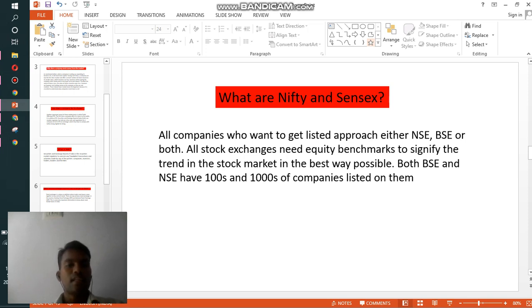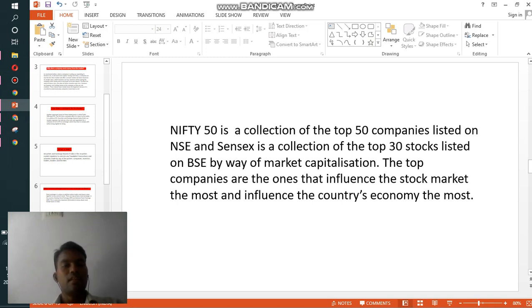All stock exchanges need an equity benchmark to signify the trend in the stock market in the best way possible. Both NSE and BSE have listed many companies. Nifty 50 is a collection of top companies listed on NSE. Nifty belongs to the National Stock Exchange. Sensex is a collection of top 30 stocks listed on BSE. Sensex belongs to the Bombay Stock Exchange.